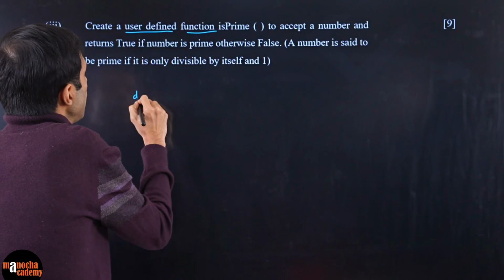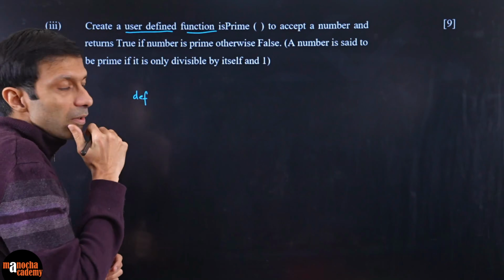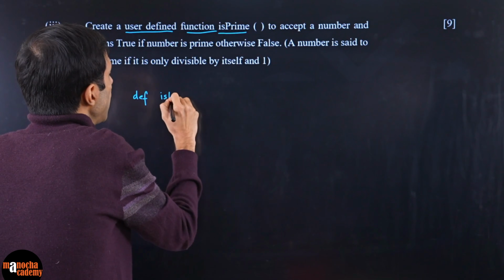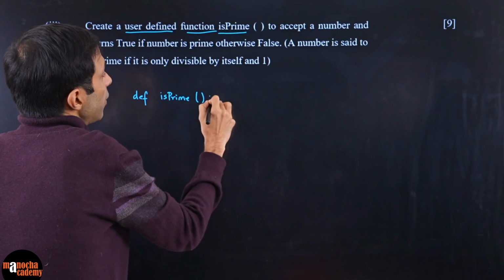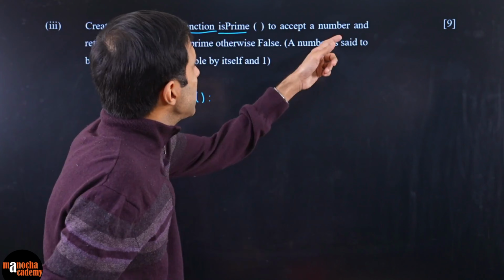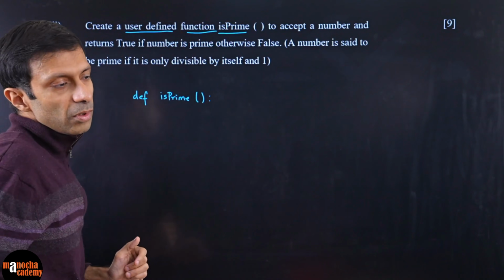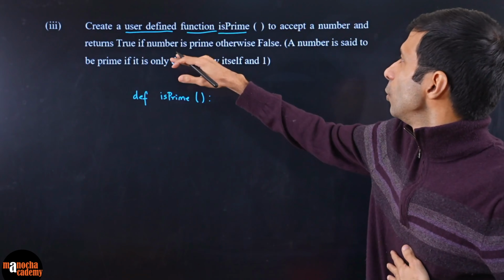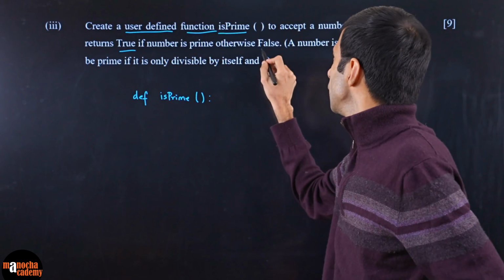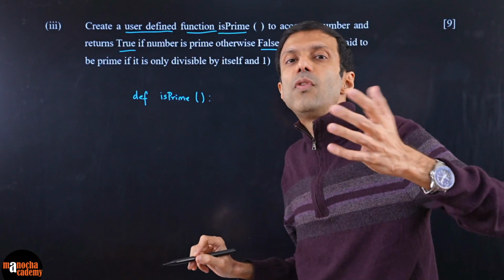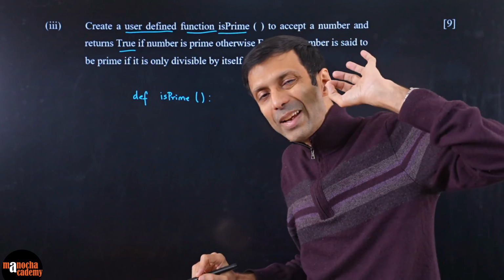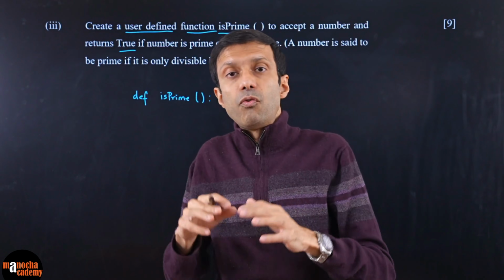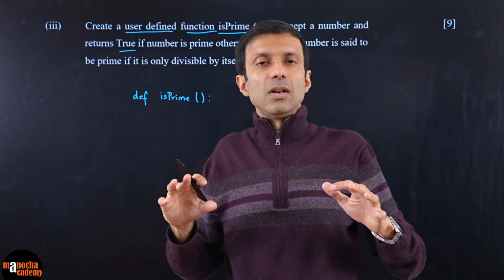That means we have to use def, for defining the function, and they have given you the name also. So def isPrime. They have given you the function name also, and it accepts a number and returns true. So this function will accept a number. How do you think it's going to look? And then you have to return true or false. So make sure you're not doing 0, 1 or yes, no. You do exactly what is asked in the question. That is very, very important. It means: are you able to follow the instructions of the program given to you?